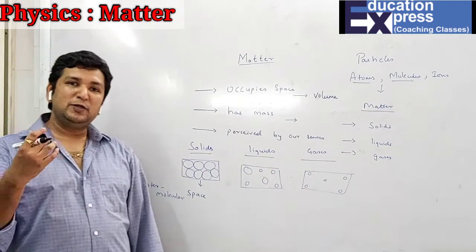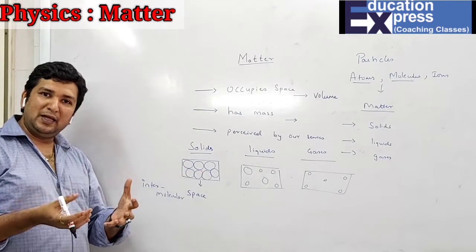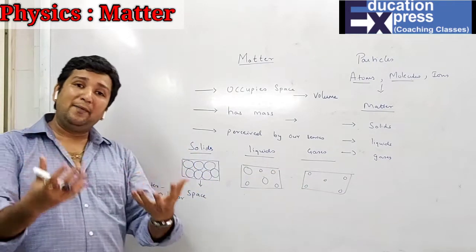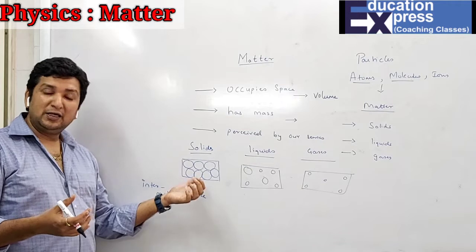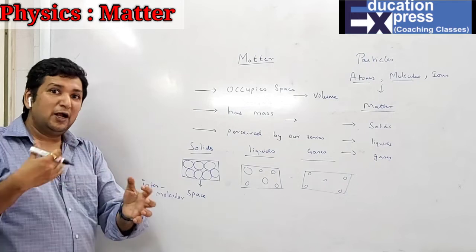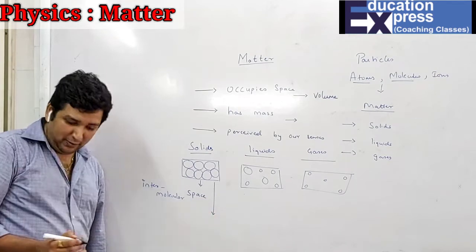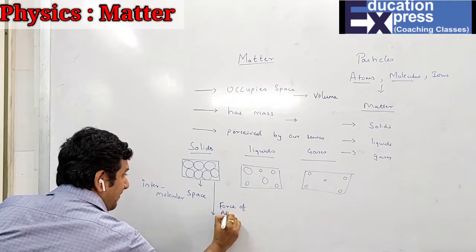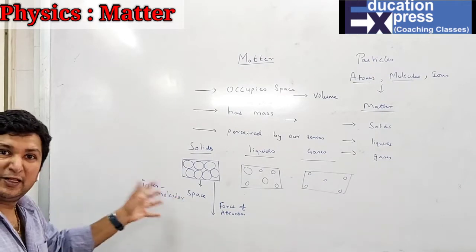So intermolecular space means what? The space between two particles. Obviously, as they are closely packed, the space between them is the least. Here it will be more than the solids, and in gases the space is maximum. So now what happens because of the space? When the particles are closely packed, the moment they are close to each other, the attraction towards each other also increases, and because of which there is one more thing which will play a role: the force of attraction will become more in a place where the space is less.